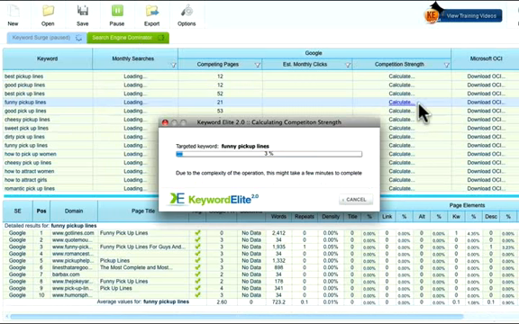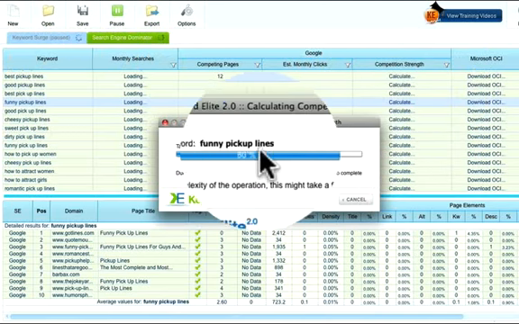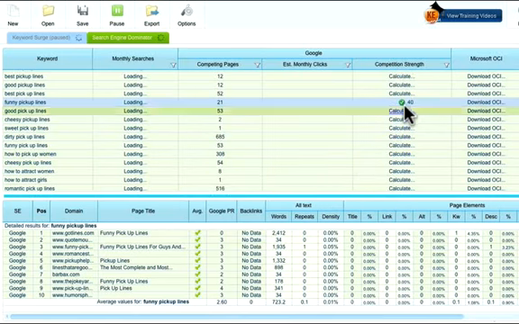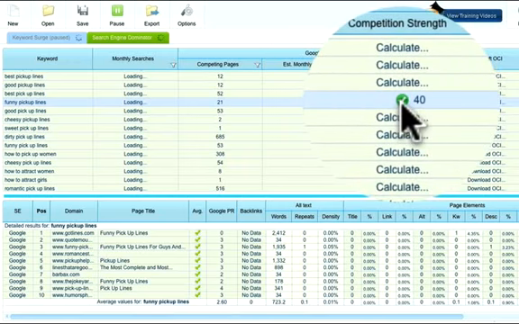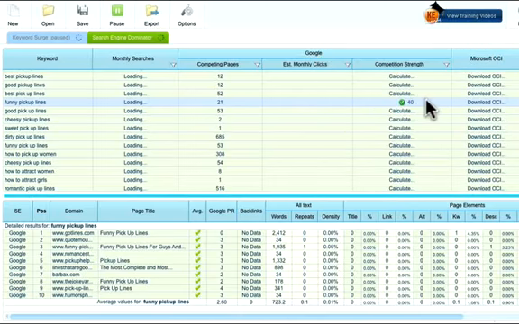So this is what I did, guys. I chose funny pickup lines, and I clicked on calculate. And now Keyword Elite is calculating the competition strength, and it will give me back a result, and I'll show you how it works. So it's analyzing 100%, and boom, awesome. It has given me a number and a check mark, a green check mark, which basically tells me go for it, because it's a low level of competition and they're not too strong, so you should be able to rank for that keyword.